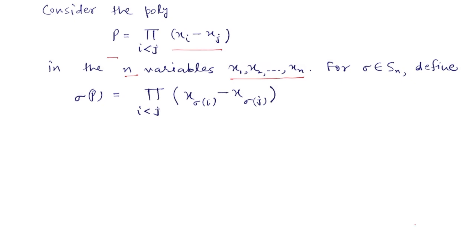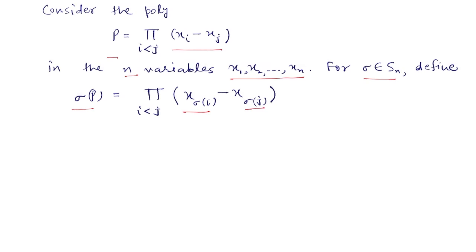For a permutation sigma in Sn, we define sigma of P to be equal to the following. What sigma does on P is that it changes the symbols here. So i changes to sigma of i and j changes to sigma of j.